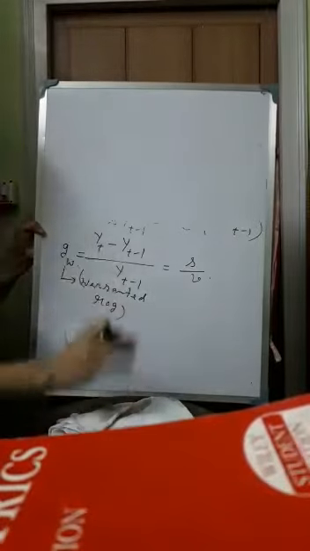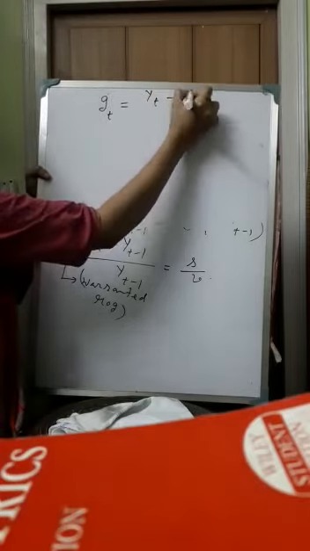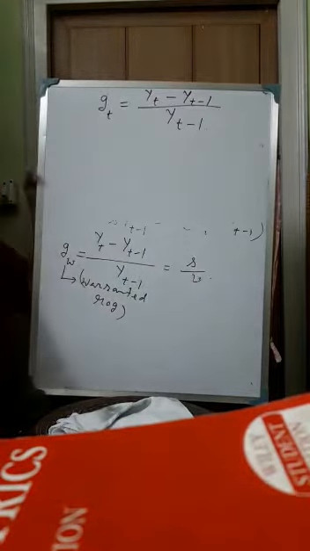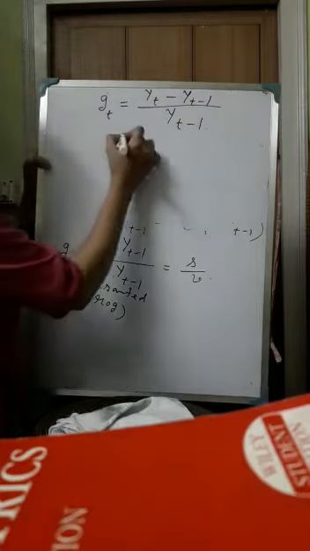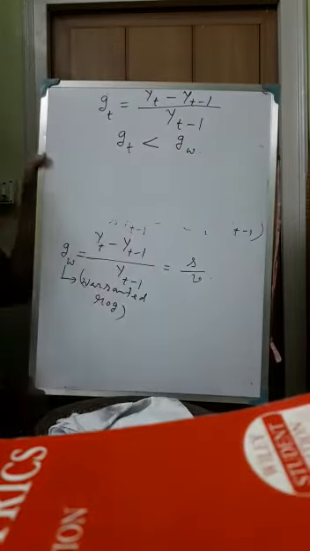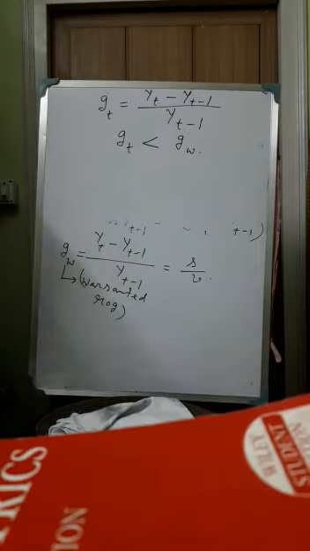Now what is the actual rate of growth? The actual rate of growth in the economy is equal to (Y_t - Y_{t-1}) / Y_{t-1}. According to Harrod's model, this actual rate of growth is not always equal to the warranted rate of growth. It may be greater than G_w, it may be less than G_w. Suppose the actual growth rate is less than the warranted rate of growth. Then we can say that there is a divergence of the actual rate of growth from the warranted rate of growth.